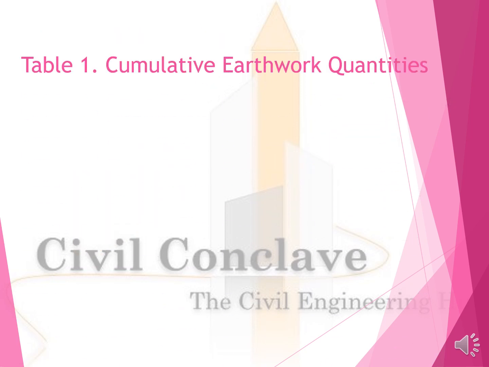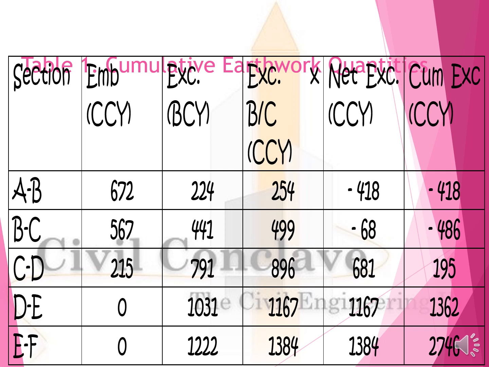Table of cumulative earthwork quantities. Section AB 672, EC 224, 254, 48 minus 48. This is the way the cumulative earthwork quantities in every section has been shown in this table.